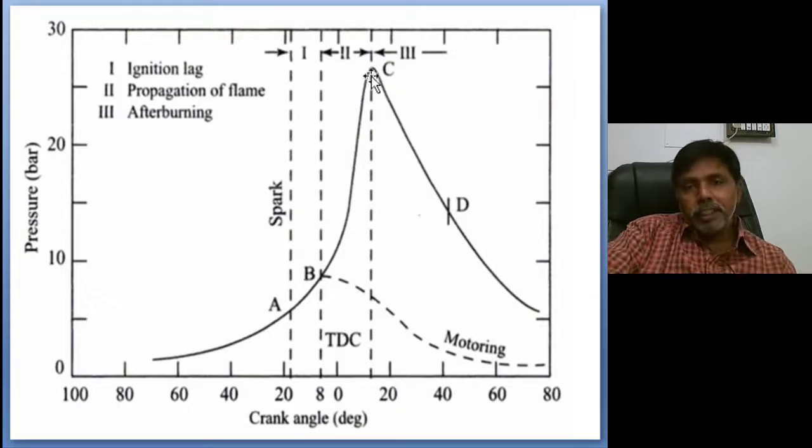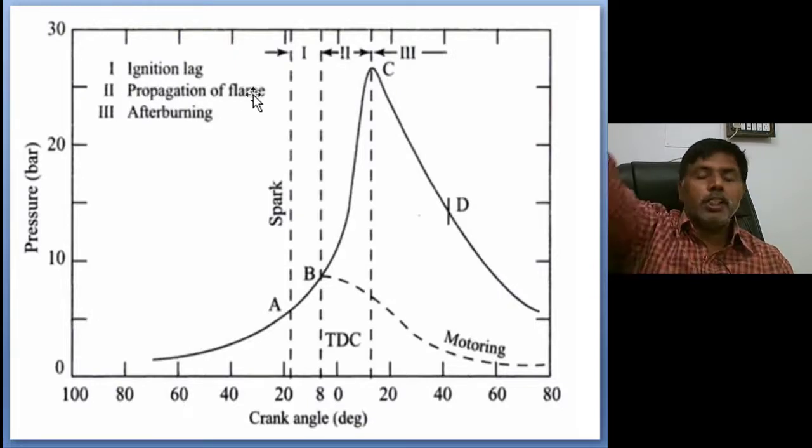From B to C, the next stage, once a flame front is created, if burning does not take place, meaning retarding, automatically pressure drop will take place, and while in expansion the pressure drops until it reaches the normal ambient pressure. But if the flame front is created, this flame moves normal to its direction, away from the spark plug to the piston crown. So you see, B to C. At the end of the second stage, propagation of the flame.